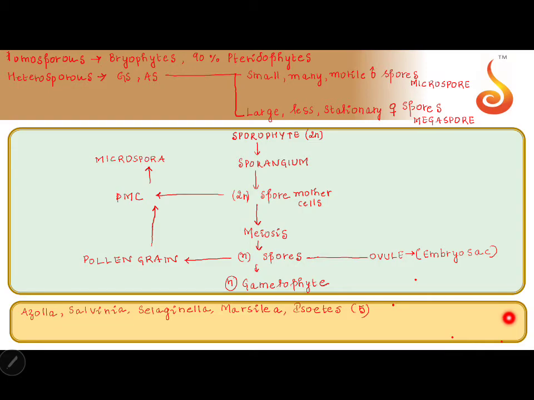You see anther, 4 microsporangia, they are also called pollen sacs because pollen grains are produced by meiosis. And how do you define microsporogenesis? Production of pollen grain from pollen mother cell through meiosis in microsporangia is called microsporogenesis. What are we speaking about? We are speaking about gamete production.